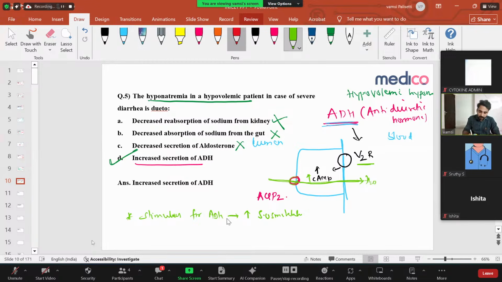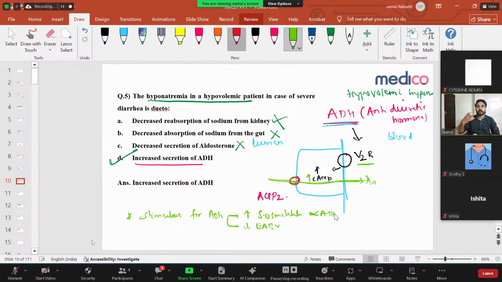And one more important stimulus is decreased effective arterial blood volume. What is this? If the amount of blood present in the arteries is less, then less water is there. Our body tries to absorb water, so it will stimulate your ADH. So these two are the very, very important stimuli. One is increased serum osmolality, which directly stimulates ADH.